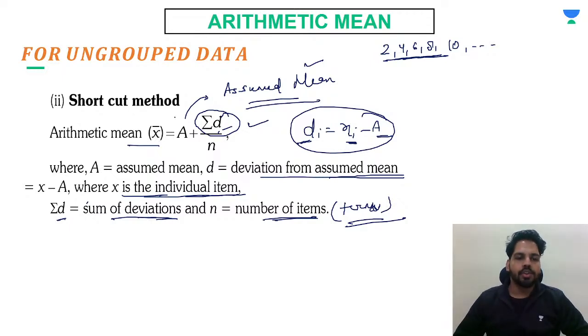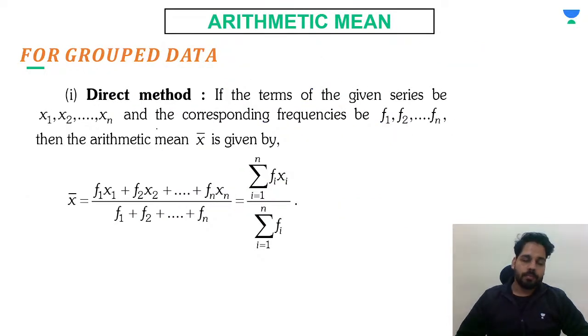So this is basically a shortcut method to find the arithmetic mean. Now I am giving you grouped data. If any grouped data is given to you and you have to find the arithmetic mean, we have the direct method formula that we have studied: if the terms are given in the series x1, x2, ... xn, and the corresponding frequencies are given like f1, f2, ... fn, then the arithmetic mean will be.